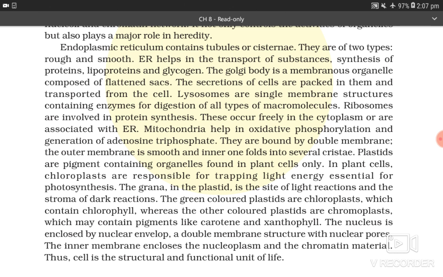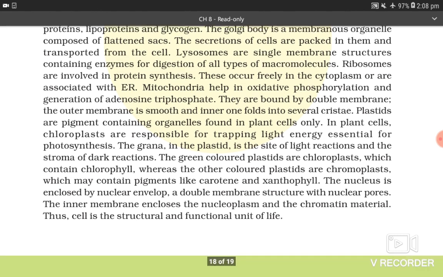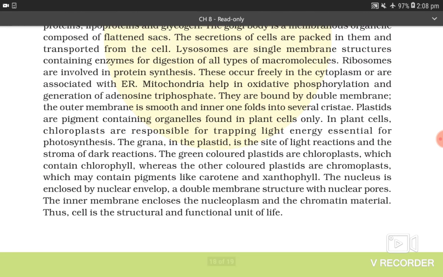Lysosomes are single membrane structures containing enzymes for digestion of all types of macromolecules. Ribosomes are involved in protein synthesis. They occur freely in the cytoplasm or are associated with endoplasmic reticulum. Mitochondria help in oxidative phosphorylation and generation of adenosine triphosphate. They are bound by double membrane. The outer membrane is smooth and the inner one folds into several cristae.